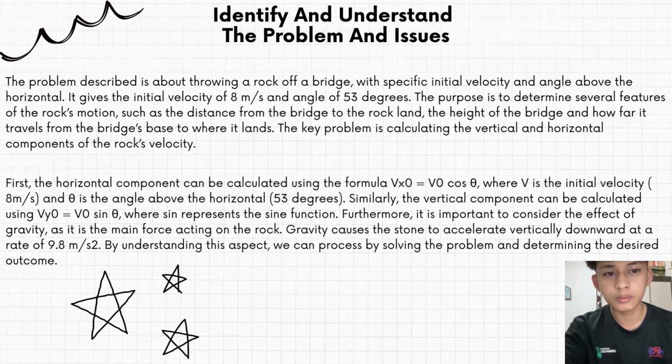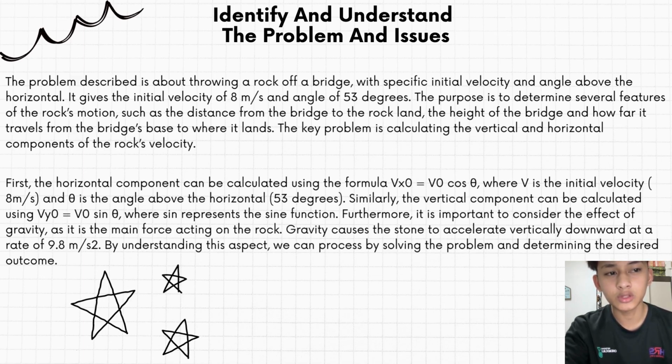First, the horizontal component can be calculated using the formula Vx0 equals V0 cos theta, where V0 is the initial velocity, 8 meters per second, and theta is the angle above the horizontal, 53 degrees. Similarly, the vertical component can be calculated using Vy0 equals V0 sin theta, where sin represents the sine function.